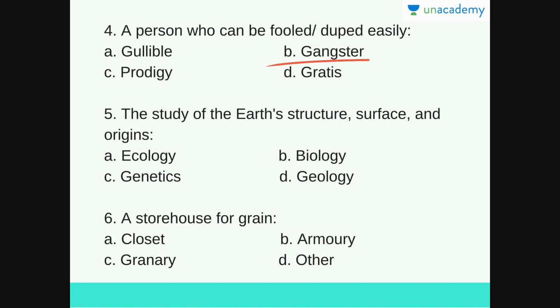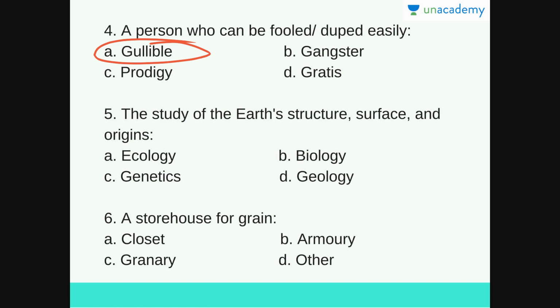Gangster is a member of a gang of violent criminals. Prodigy is a person who has exceptional qualities or abilities, like a genius. And gratis is without payment or free of cost. So the answer for this question is gullible, a person who can be fooled or duped easily.